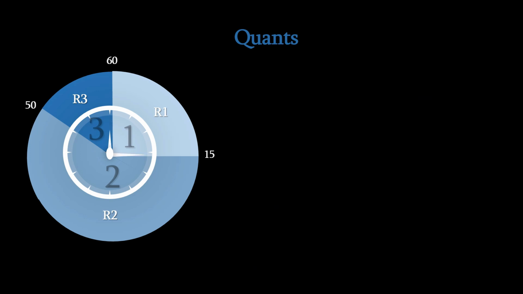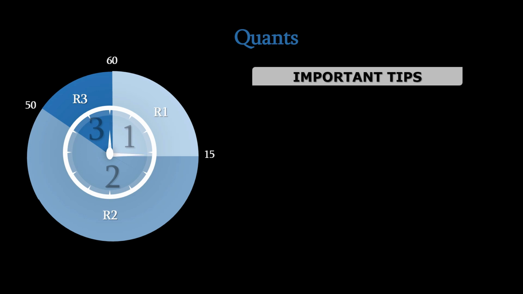Now, some important tips for this section, because I understand that this section is not everyone's forte, especially for non engineers, this section can be a little tricky. Important tips here. First one, don't fall into the ego trap. By ego trap, I mean sometimes we are familiar with a particular set or a question, and then we feel like this is something we must be able to solve because we have solved this so many times in the past. You try solving it, you are not able to reach anywhere, and then you end up wasting a lot of time, more than the stipulated time that you had decided, which costs you marks.